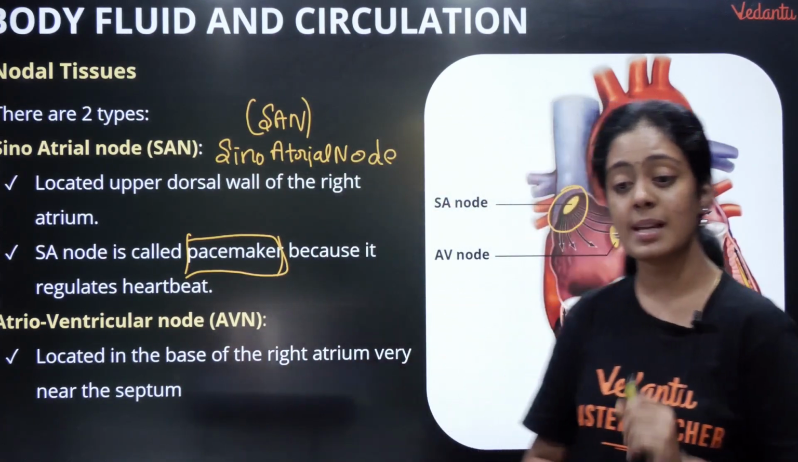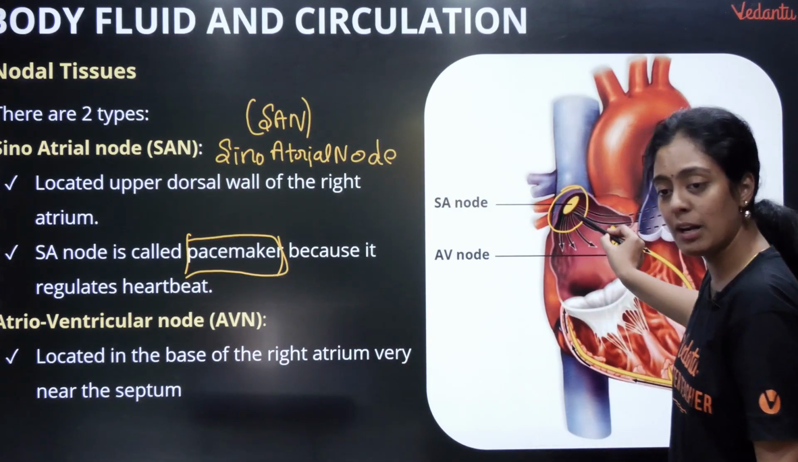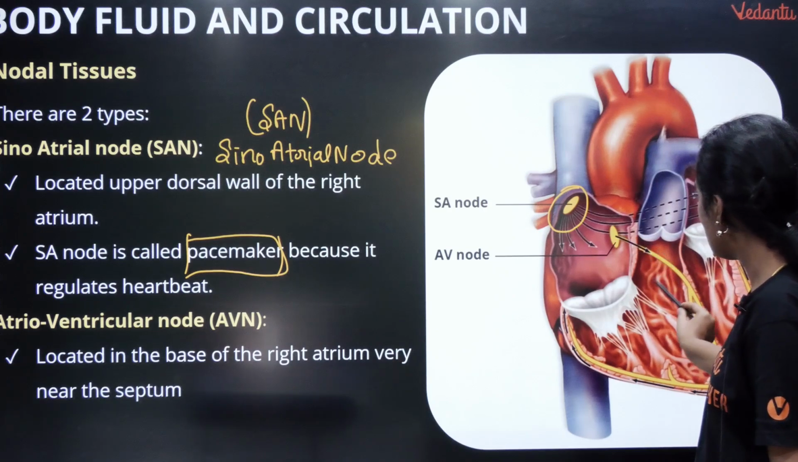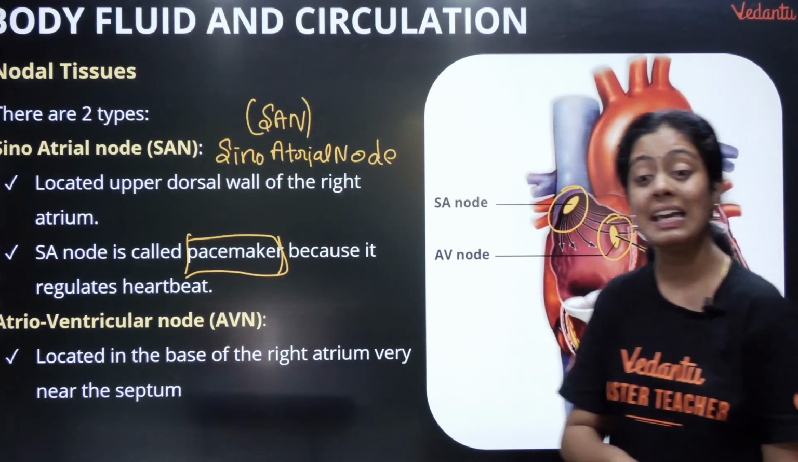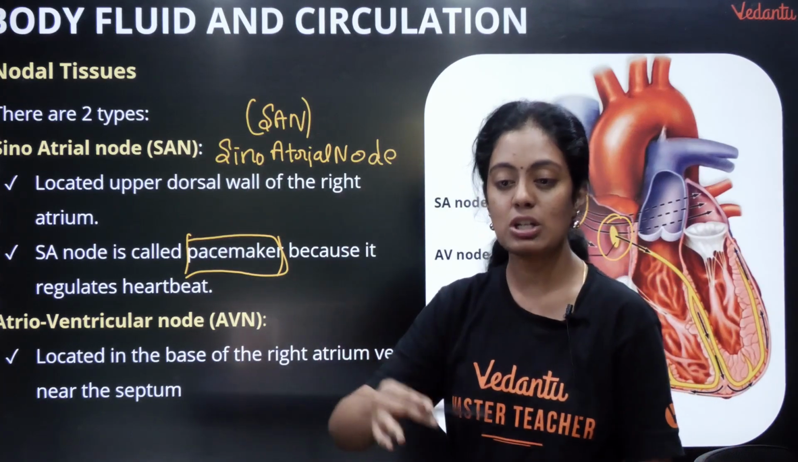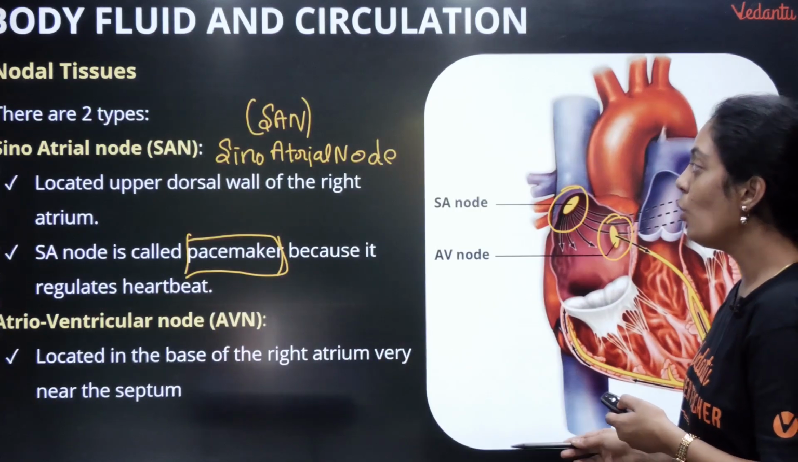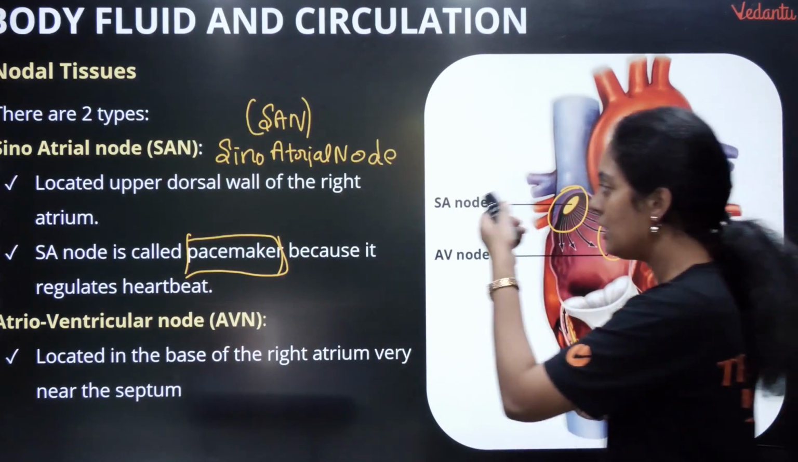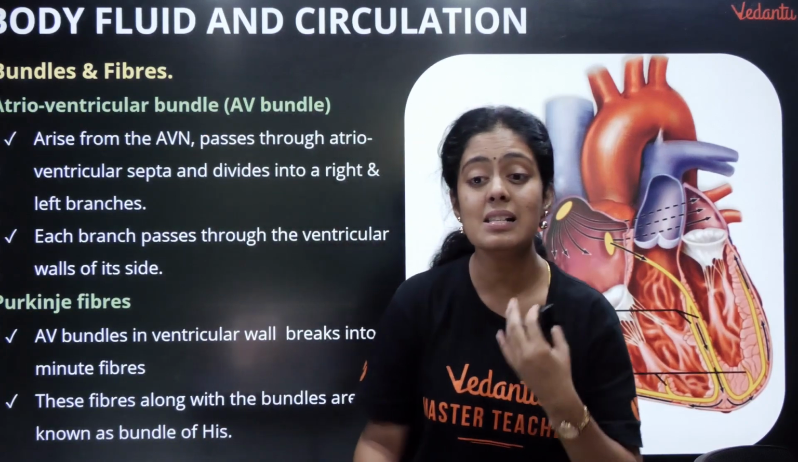Okay, next we have the AV node. AV node na enna pasangla? It is the right ventricular node. Right opposite, enoda SA node ku opposite ah enoda ventricle kitta irukka oru node da, it is my AVN or atrioventricular node. Okay, so these are the two nodal tissues. Nodal tissues edhu? SAN and AVN. Okay, next you have bundles and fibers.